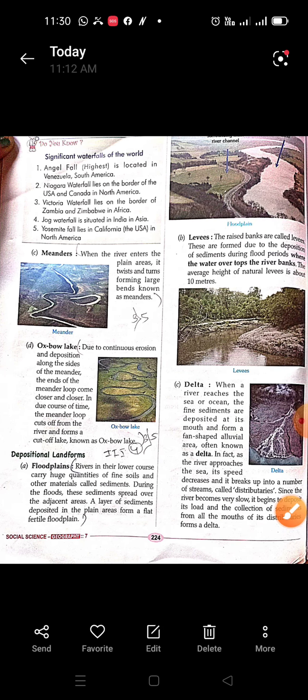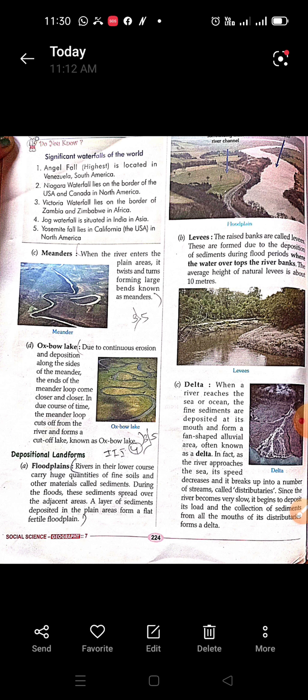Some are erosional landforms, which take place because of the erosional work. Erosional work means when the river flows, it breaks the land. It breaks the bank and the landform and carries them.